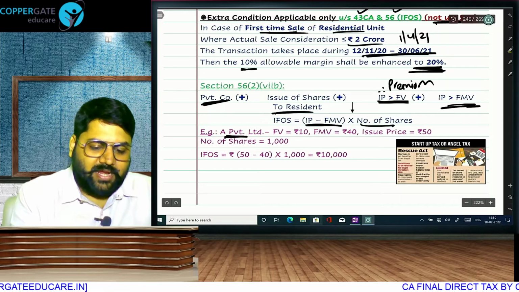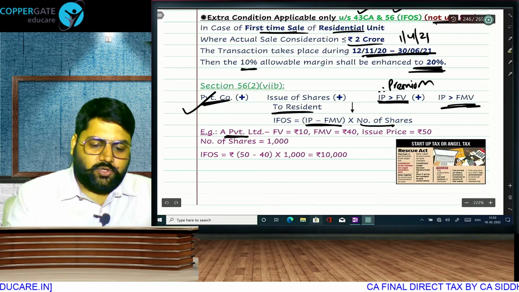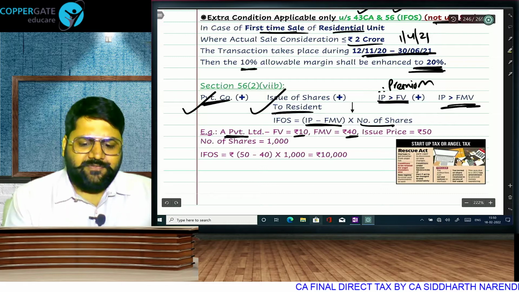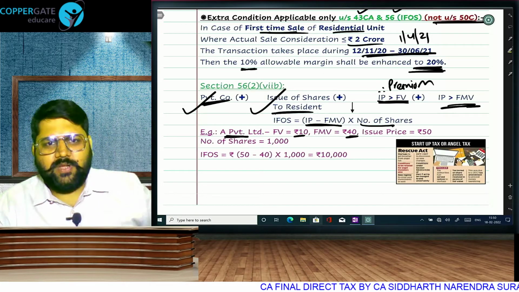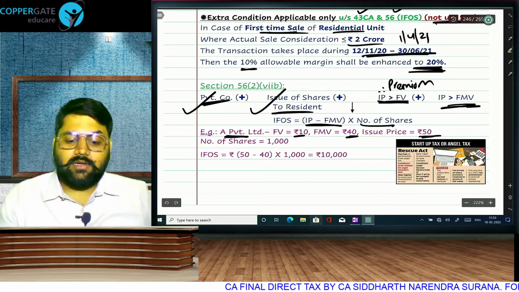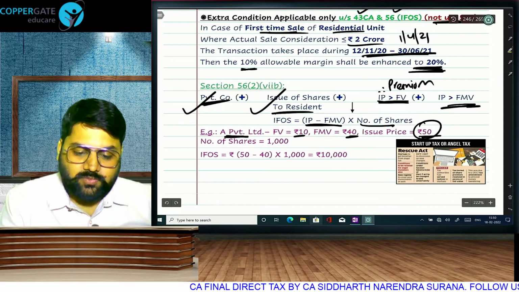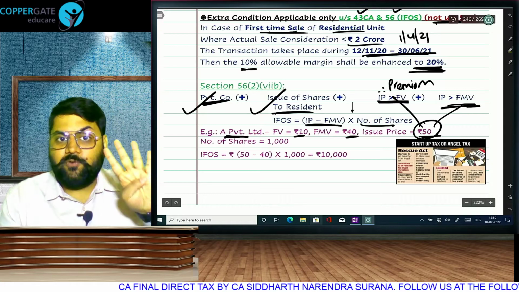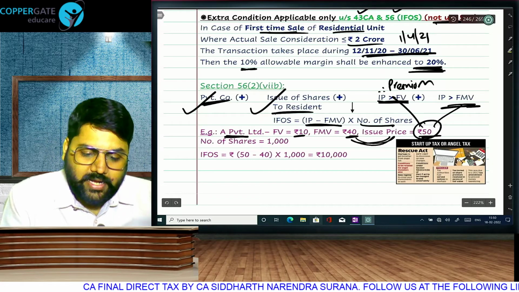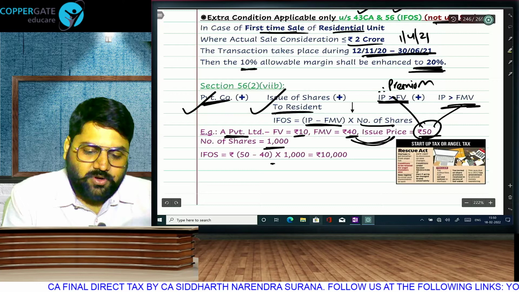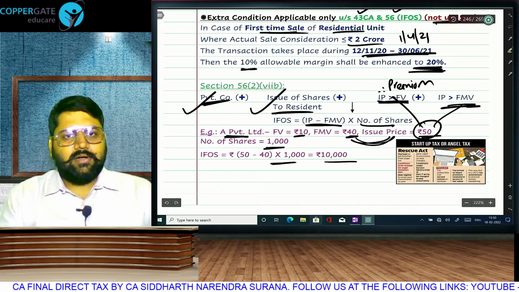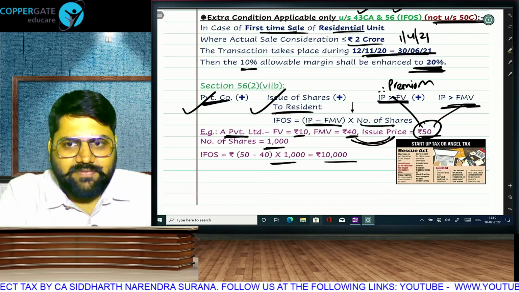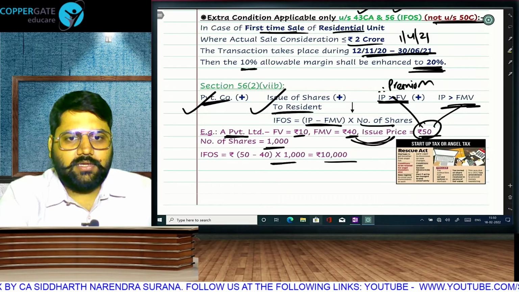For example, A Private Limited, so this condition is fulfilled, issuing shares to a resident, assume fulfilled, face value 10, FMV 40, so up to 30 rupees premium, no problem, but you issued at 50, so is the issue price more than face value and fair market value? Then you pay tax, not on the full 40 rupees, only on 10 rupees into the number of shares, 1000, so 10,000 will be taxable for the company. That is our chapter, Income from Other Sources.